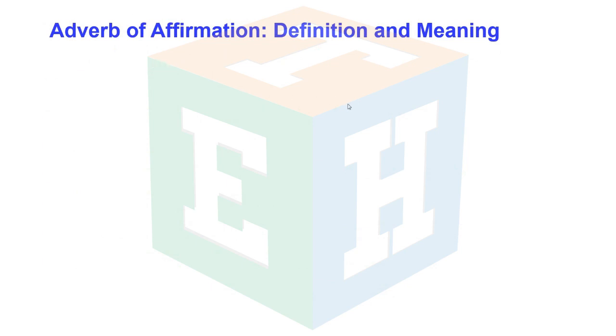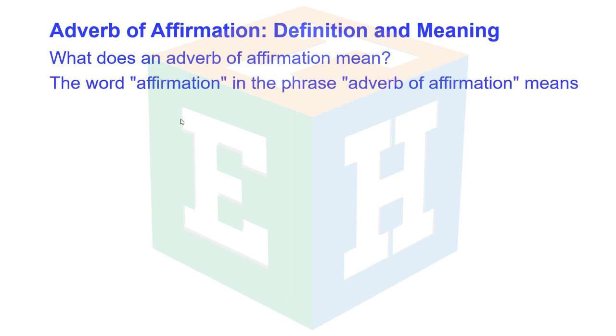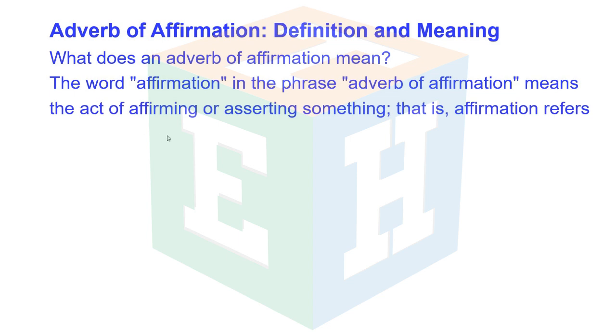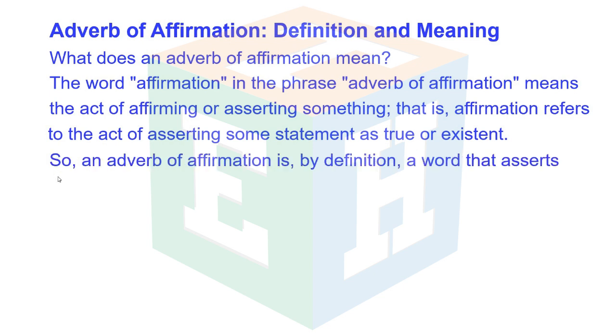Adverb of affirmation definition and meaning. What does an adverb of affirmation mean? The word affirmation in the phrase adverb of affirmation means the act of affirming or asserting something. That is, affirmation refers to the act of asserting some statement as true or existent. So, an adverb of affirmation is, by definition, a word that asserts that something is real, true, or existent.